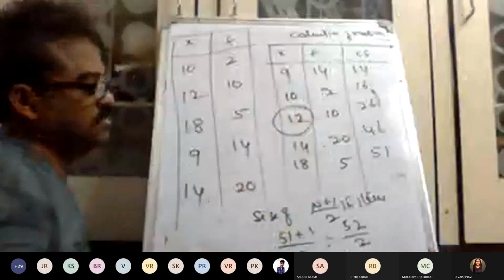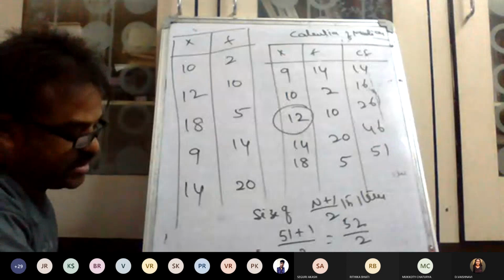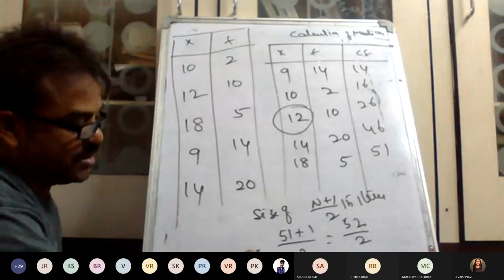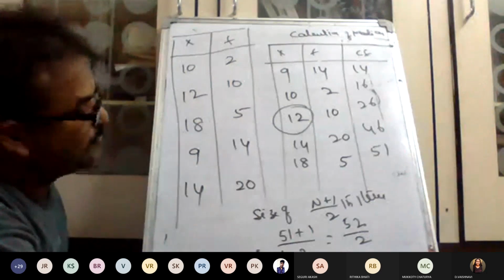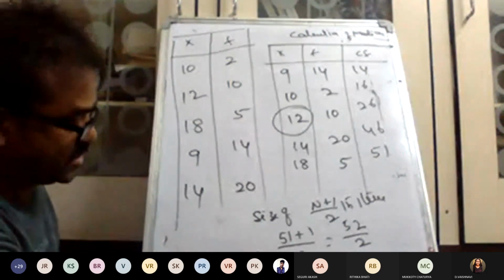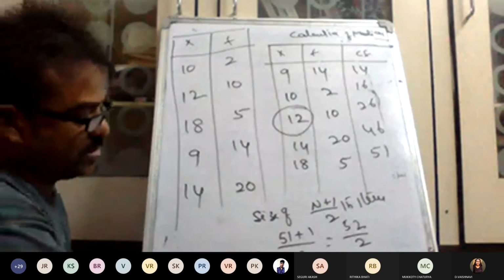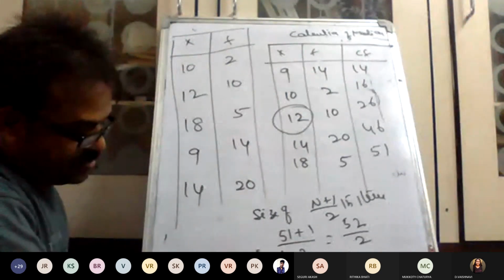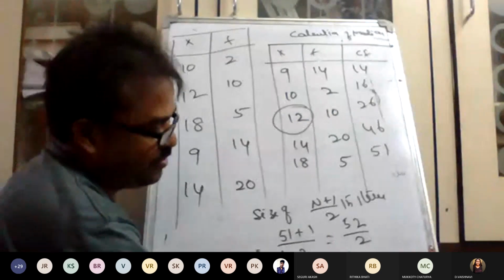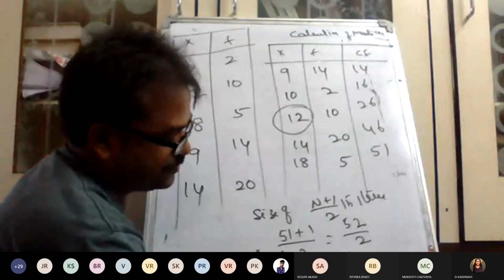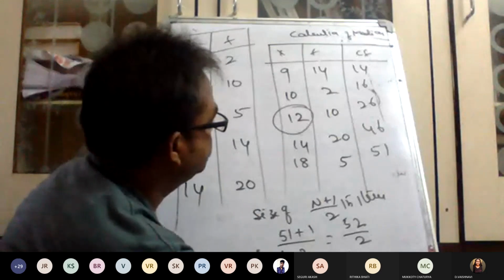How did you get 40? Therefore, 26 is included in the cumulative frequency. Now, directly we got 26. 26 is included in 26. Therefore, the corresponding value is the median. That is 12.